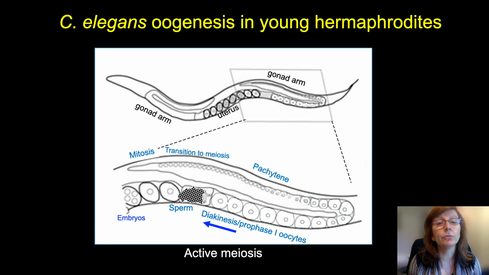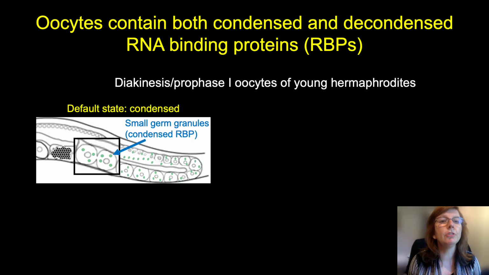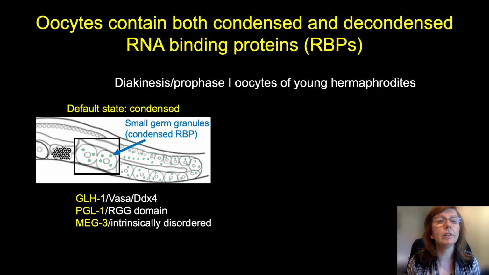At this point, these prophase 1 oocytes are ready for meiotic maturation and ovulation, and they will move into where the sperm is stored to be fertilized. Now, in a young hermaphrodite, this process is very active, and meiotic maturation occurs every 23 minutes. In these diakinesis oocytes, there are 2 populations of RNA binding proteins. The first population has a default state of being somewhat condensed and forms small germ granules. Proteins that localize to these germ granules include GLH-1, homolog of VASA, DDX4, and 2 C. elegans specific proteins, PGL-1 and MEG-3.